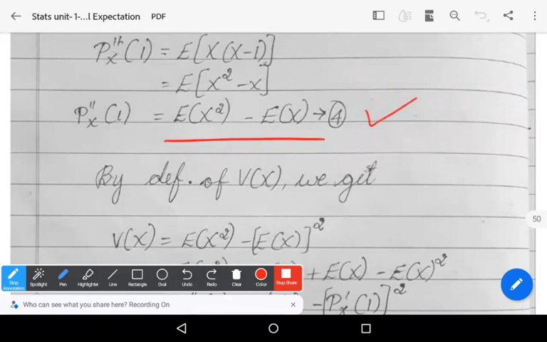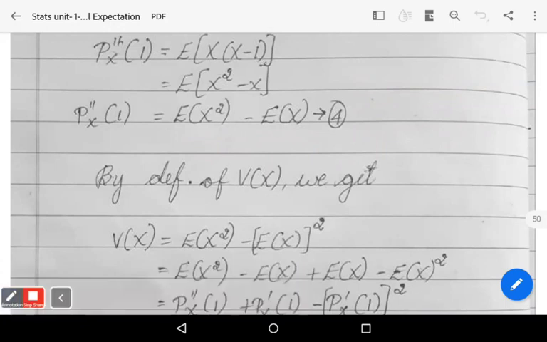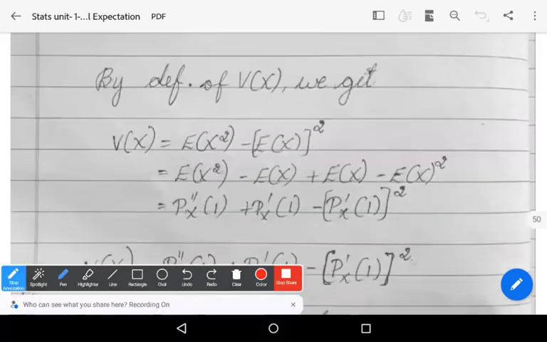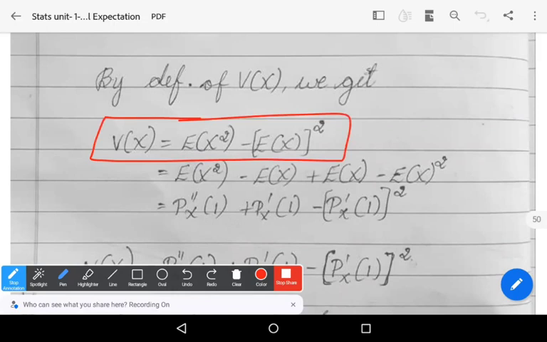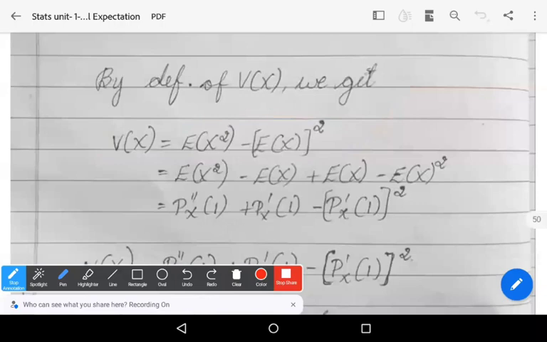Equation number 4. By the definition of variance, what do we have? Variance of x is equals to expectation of x square minus expectation of x whole square. This is just the formula of variance of x in terms of mathematical expectation. Here we are adding and subtracting expectation of x.